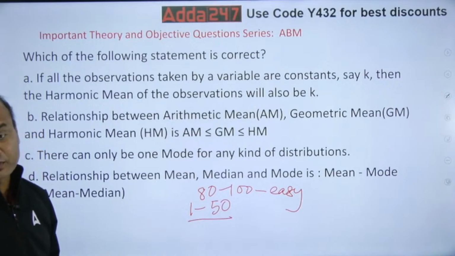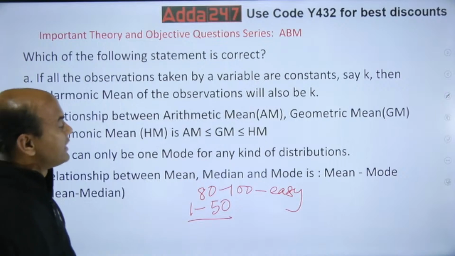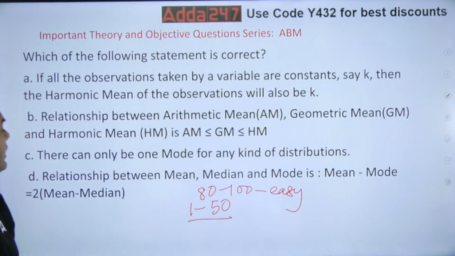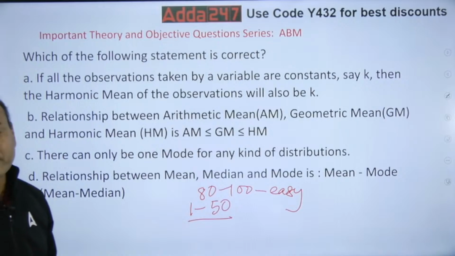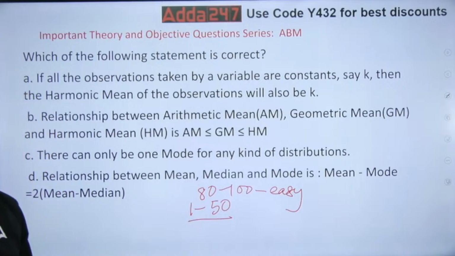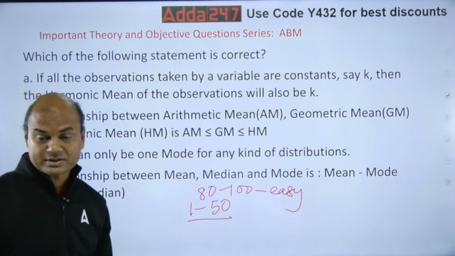So which of them is correct, we wanted? Relationship between arithmetic mean, geometric mean and harmonic mean is AM is less than GM is less than HM. Is it so? There can be only one mode for any kind of distribution, only one mode. And last one, relationship between mean, median, mode: mode equals to mean minus 2 into mean minus median. So is this correct? Which one of them is correct?